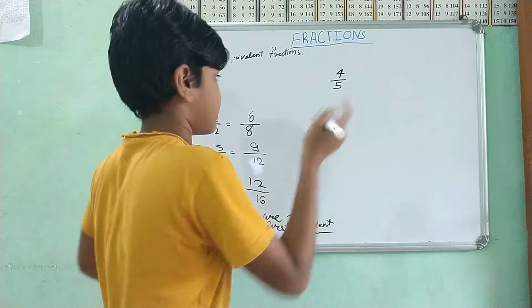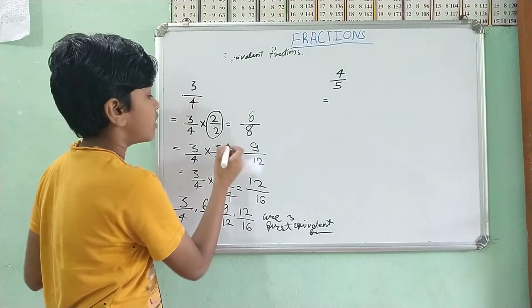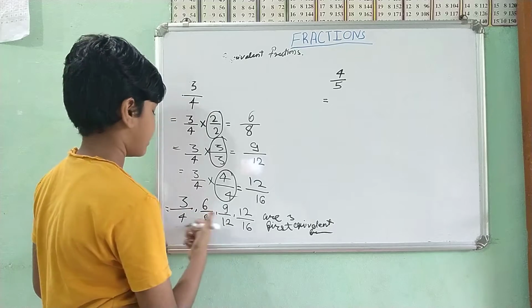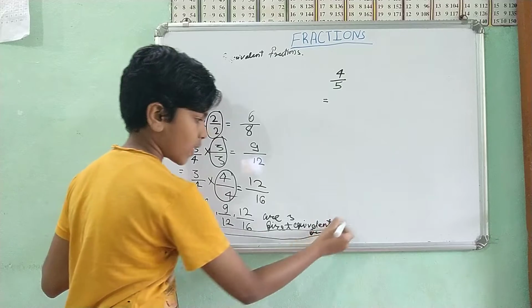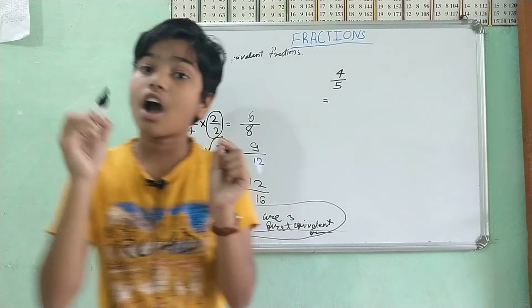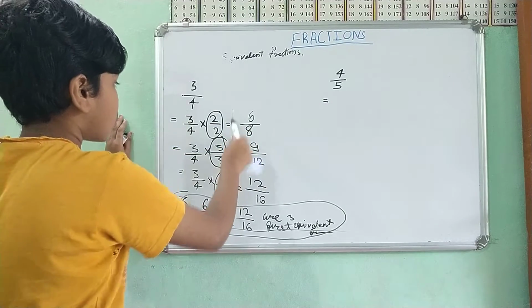So how to solve this one? Again we'll follow 2 by 2, 3 by 3, 4 by 4, and this is the main point. You had 4 by 5, so you just continue the process.